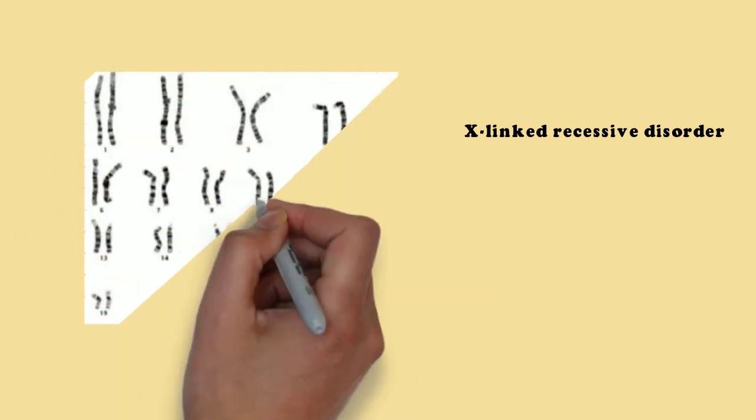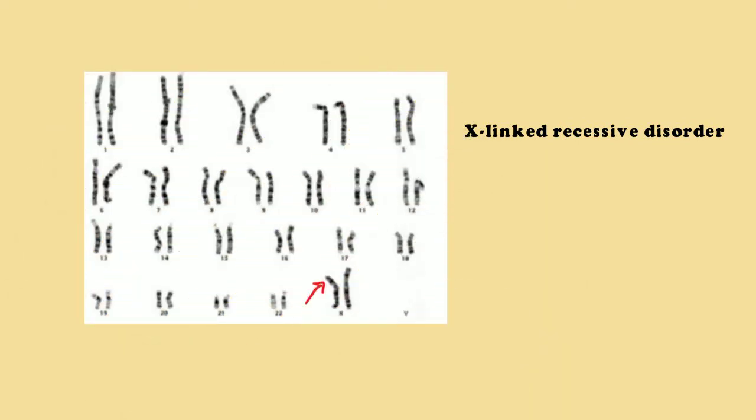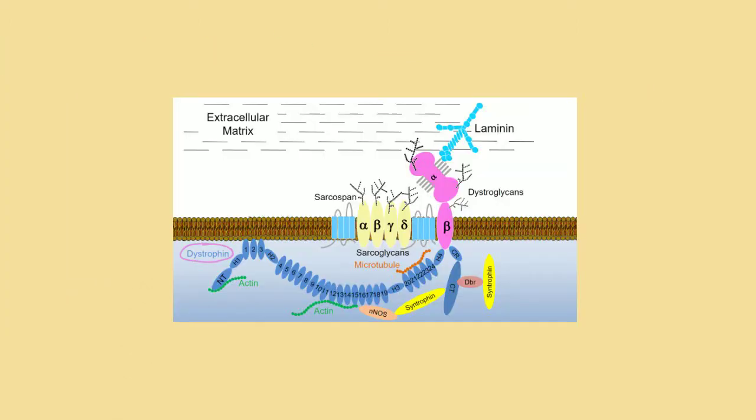Duchenne muscular dystrophy, or DMD for short, is an X-linked genetic disorder that results in the loss of a protein called dystrophin. The dystrophin gene is the largest gene in the human DNA and codes for dystrophin, which is localized to muscle cell membranes. Dystrophin provides structural stability between the intracellular filaments and extracellular matrix, serving to stabilize the muscle